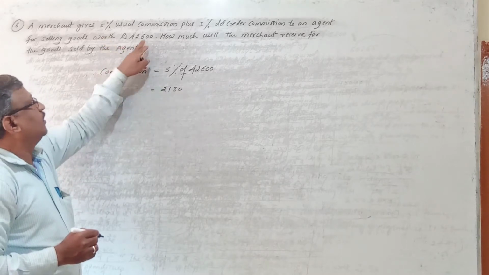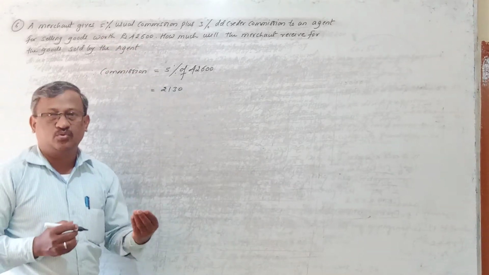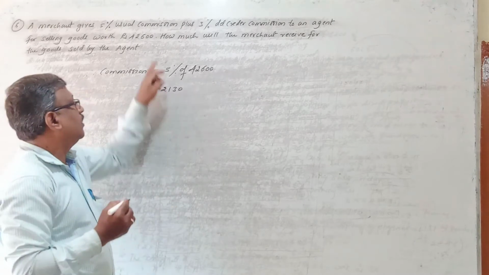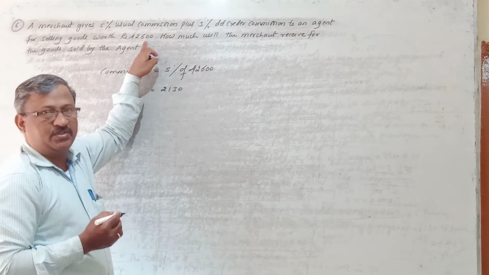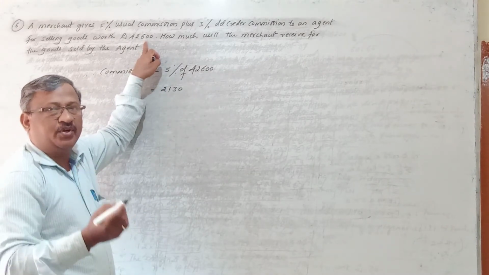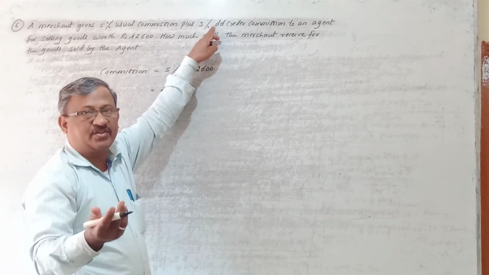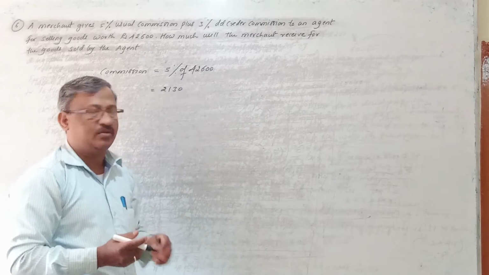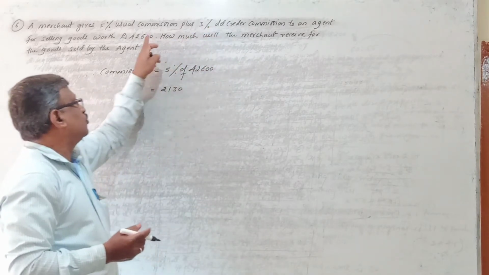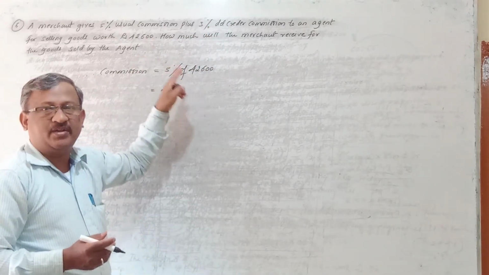And after selling the goods, from the same person to whom he has sold the goods, he will recover 42,600. And for recovering 42,600, again he is charging 3% extra commission, that is called the del credere commission. So this del credere commission is also charged on the sale price only, right?